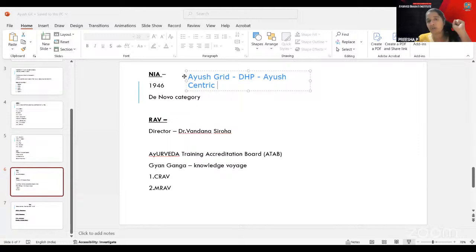And the E-class portal is there. One thing is postgraduate students' research publications of various journals. That is mentioned under the E-class portal there. Then